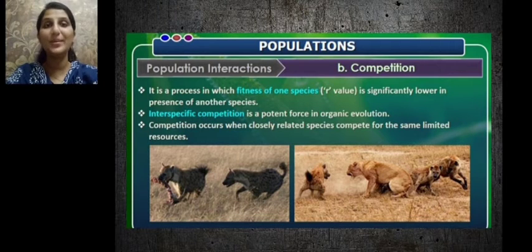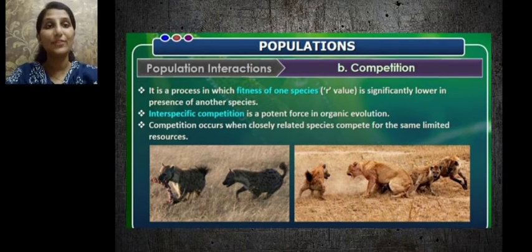In this module, we'll be talking about the next type of population interaction, that is competition. Competition is a type of interspecific interaction in which both the species are harmed. No benefit is caused for either of the species. Both the species are harmed, and that type of negative interaction is called competition.